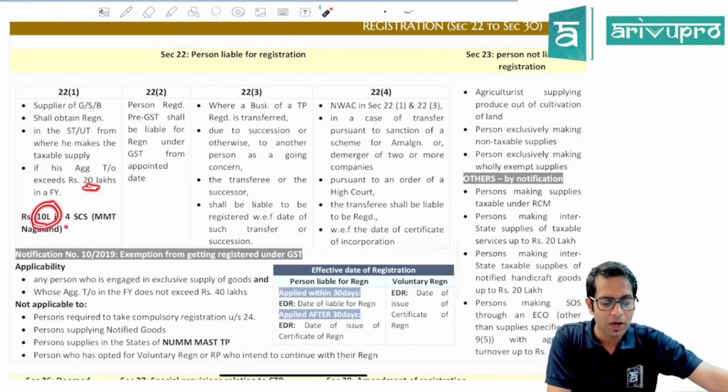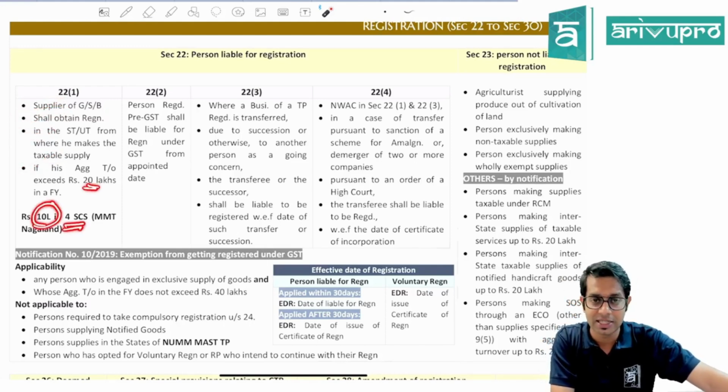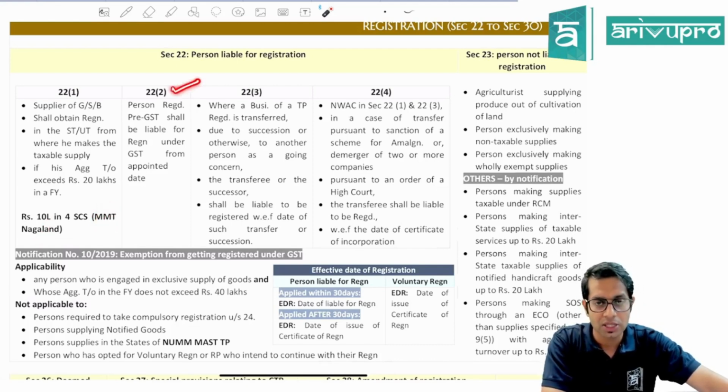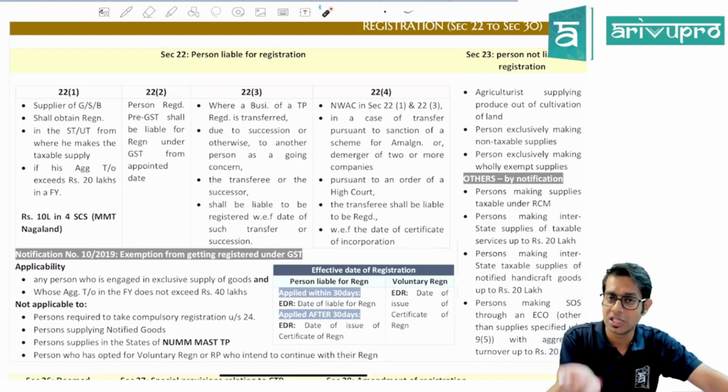This limit is 10 lakh rupees in case of the 4 special category states, which are what, sir? Which are Manipur, Mizoram, Tripura, and Nagaland. Then section 22 subsection 1 says a person who was registered under pre-GST law should take registration under GST law compulsorily.